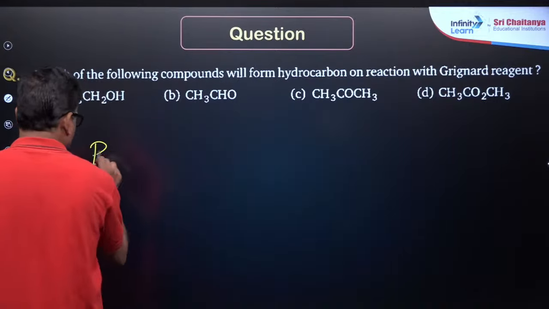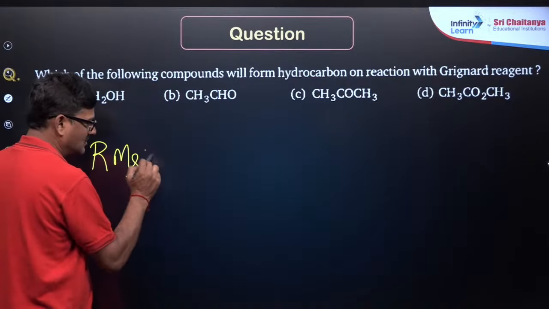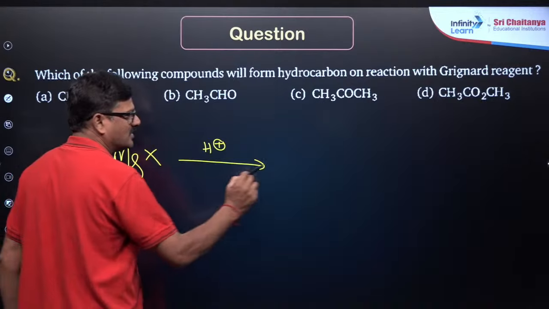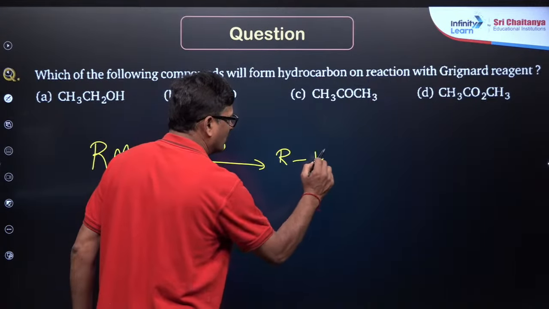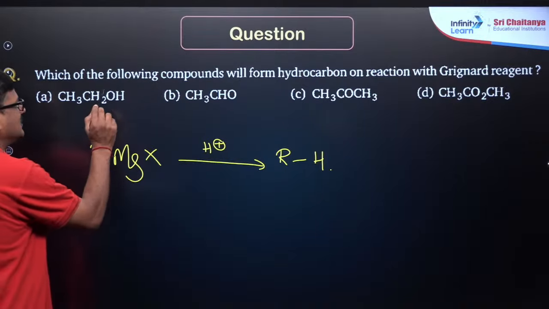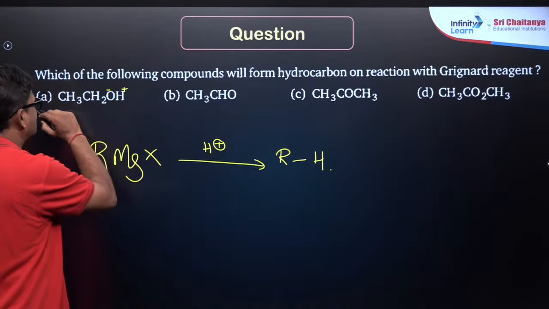Grignard reagent is going to react with anyone who can give H plus, gives rise to a hydrocarbon. So किसके पास? Yes, answer is here.